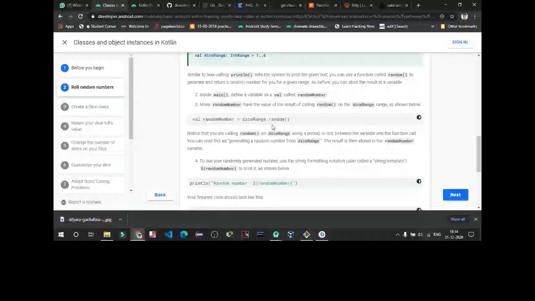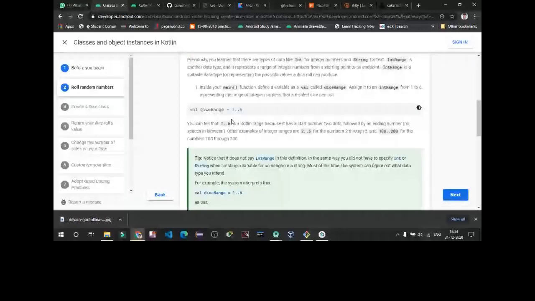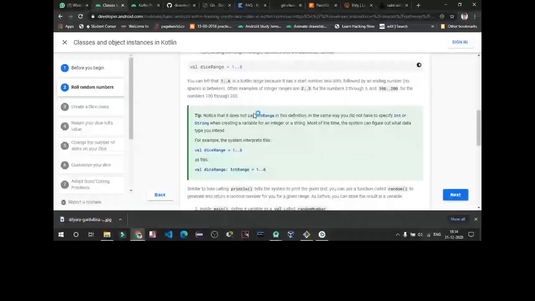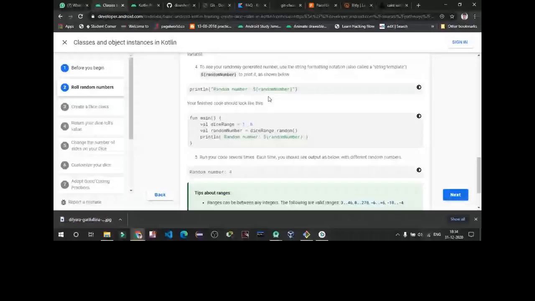This is the extension function: you are using a variable and extending it with a predefined function. So that the dice range has the value of 1 to 6. We are going to use this random to get random outputs from 1 to 6.